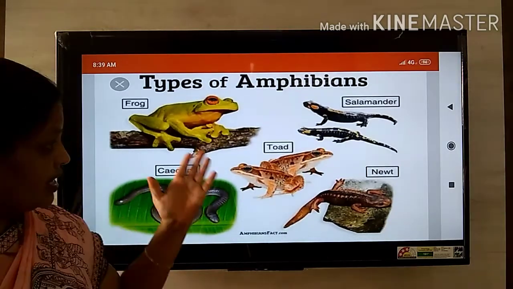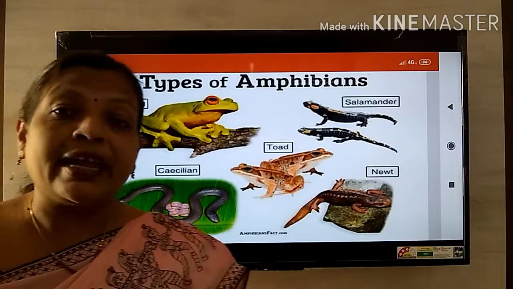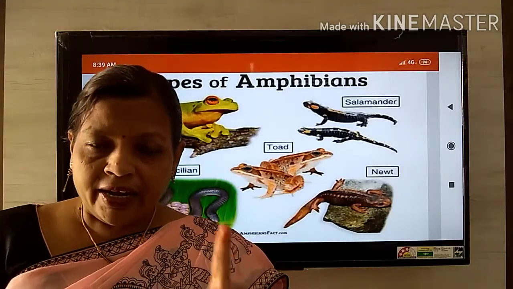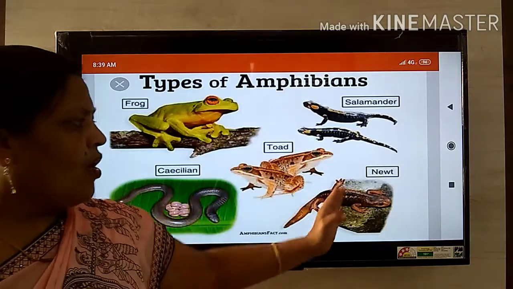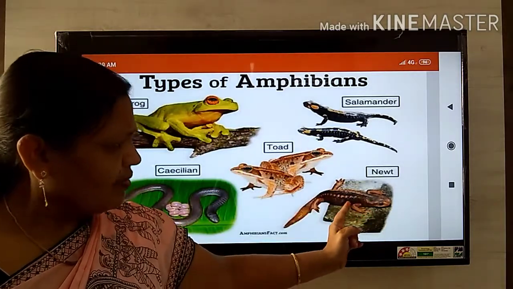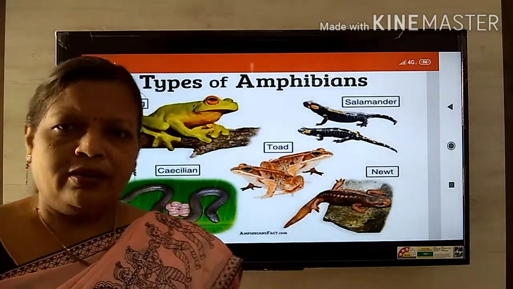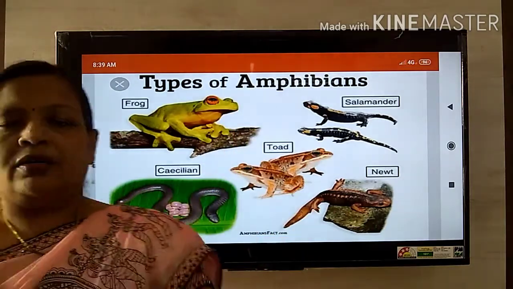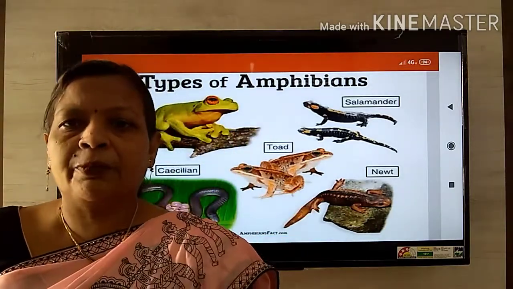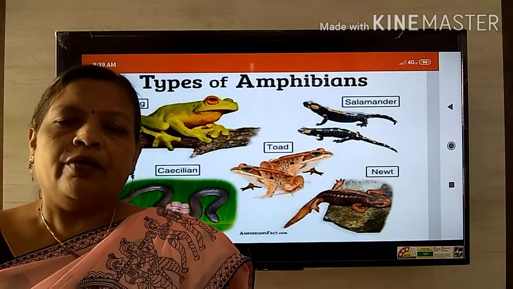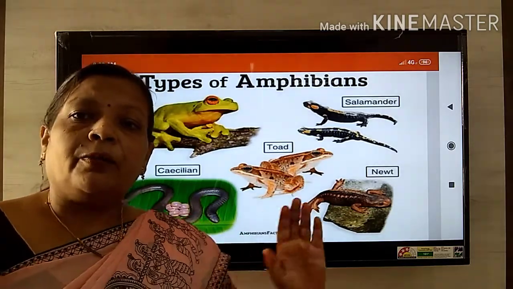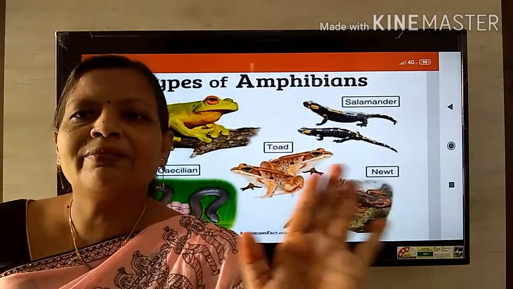Why do we have to study all these animals? Because it tells us the common ancestry. It tells us about the connecting link. When we study all these, here is a newt, just like the crocodile. And when we study the structure of these different animals, we can find that the reptiles might have evolved from the amphibians.